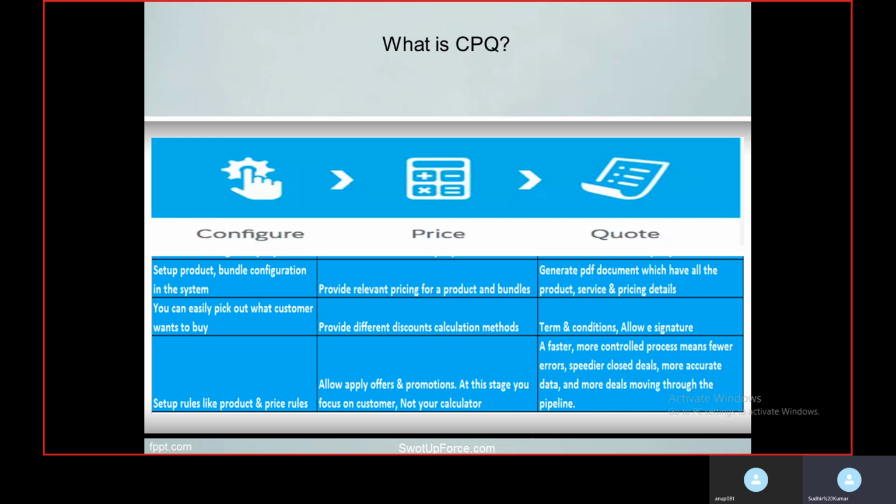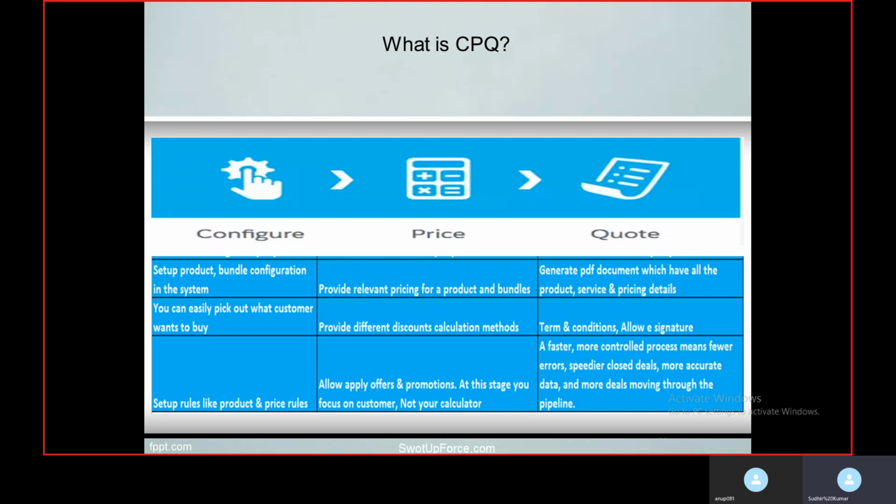And last step is quote. So a quote is a PDF document which has all the product, service and pricing details and terms and conditions. It allows e-signature, that will help us with a faster, more controlled process, meaning fewer errors, speedier closed deals, more accurate data, and more deals moving through the pipeline.